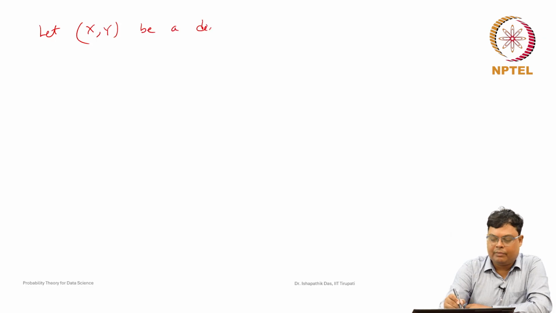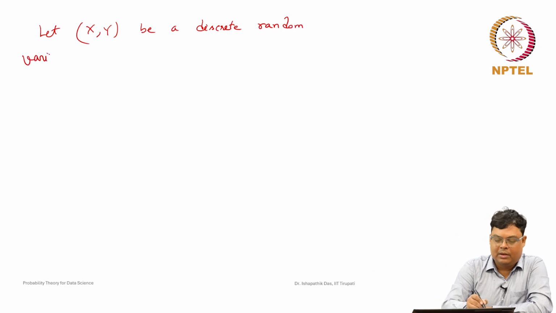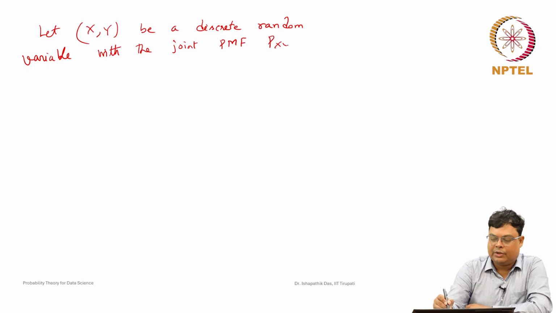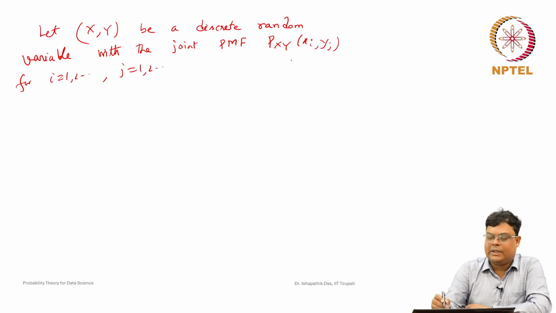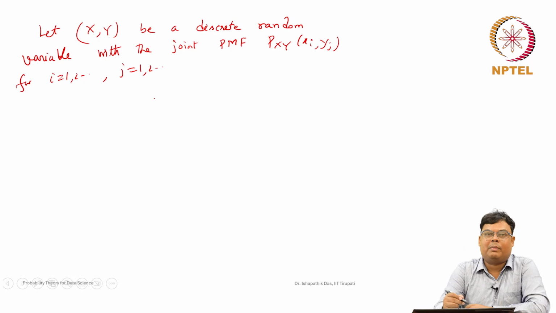So, let X, Y be a discrete random variable with the joint probability mass function P_XY(xi, yj) for i equal to 1 to some value and j equal to 1 to some value. Basically, the range of R_XY may be finite or countably infinite, but we are representing it like this, i equal to 1 to this, j equal to 1 to this.